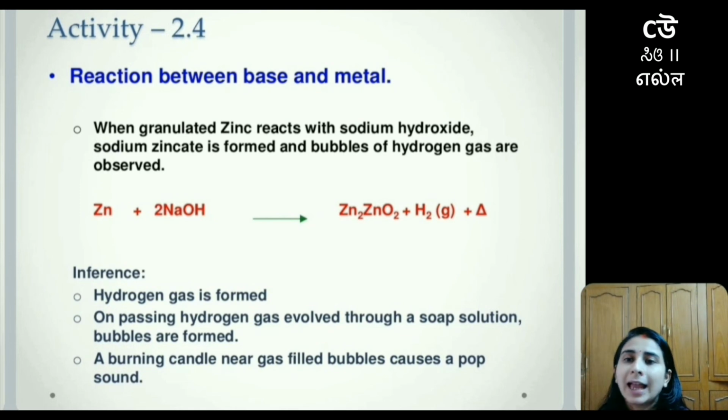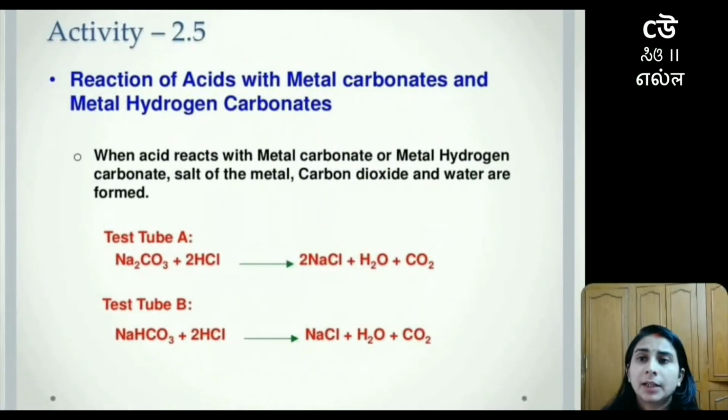The same thing has been explained in the inference part. Hydrogen gas is formed. On passing hydrogen gas evolved through a soap solution, bubbles are formed. A burning candle near gas-filled bubbles causes a pop sound.